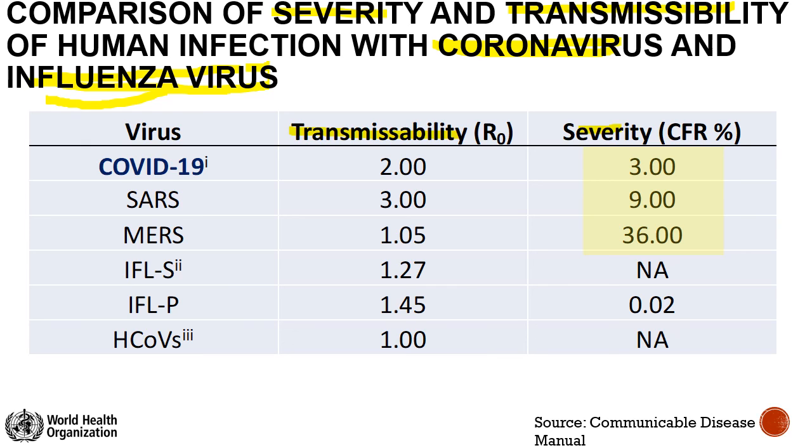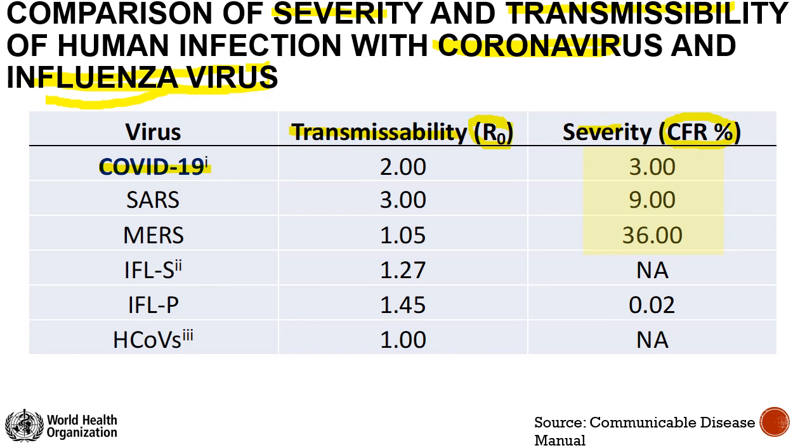Transmissibility is expressed in terms of R naught number and severity in terms of case fatality rate. And what is this R naught? It is just the basic reproduction number. It indicates the number of people a patient can directly infect in a healthy population.